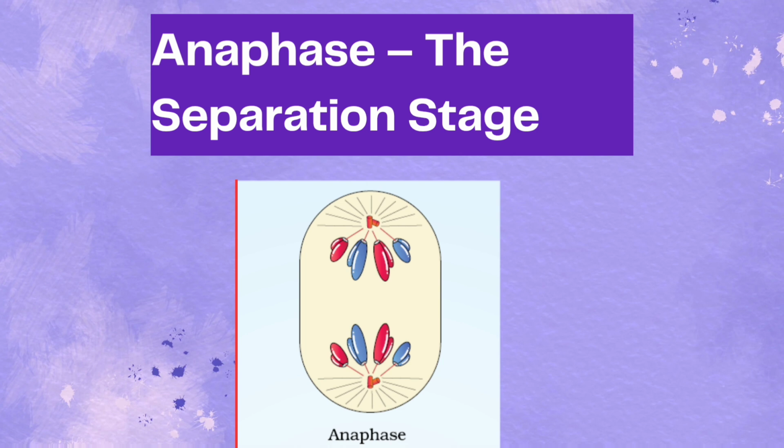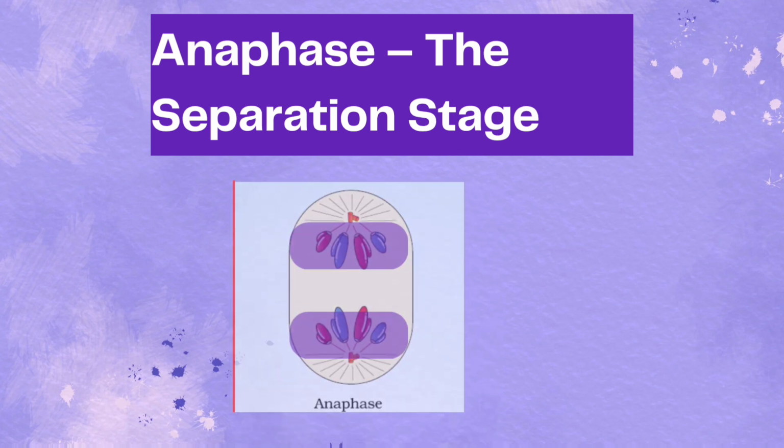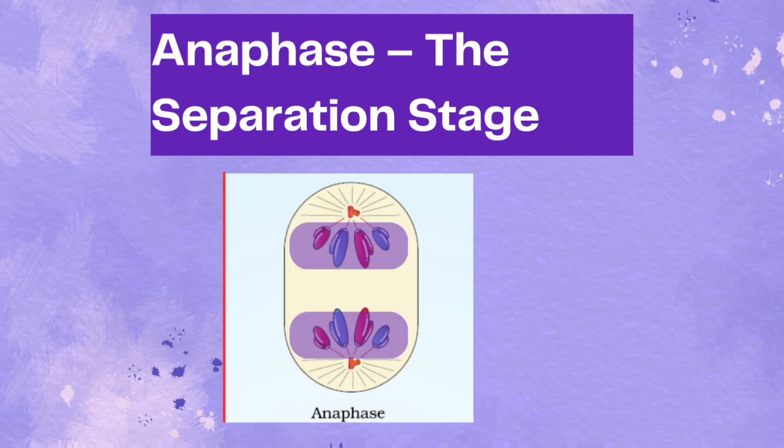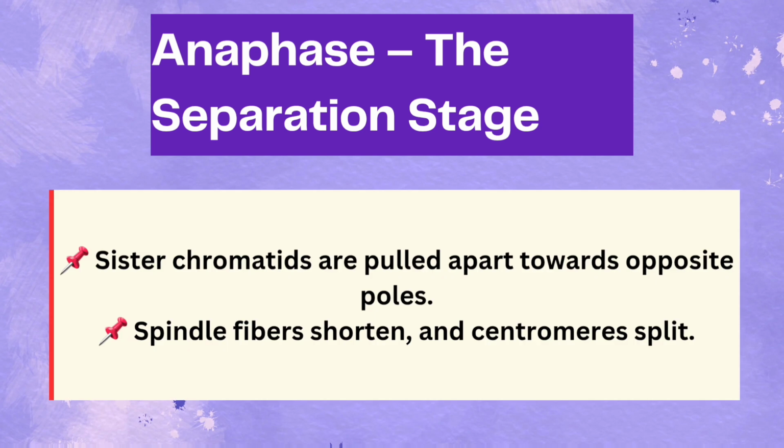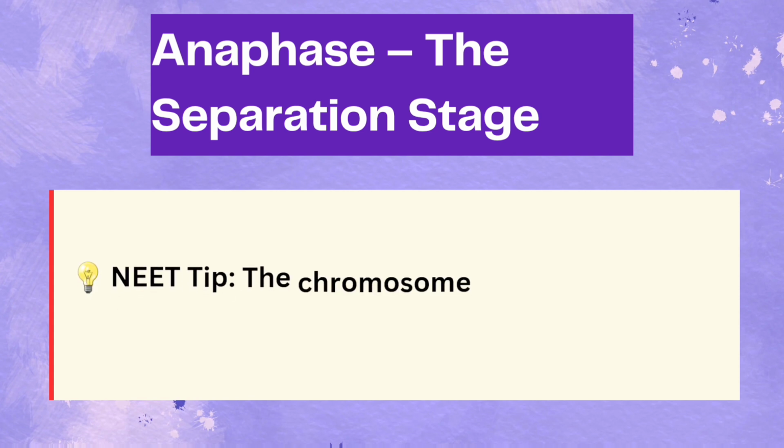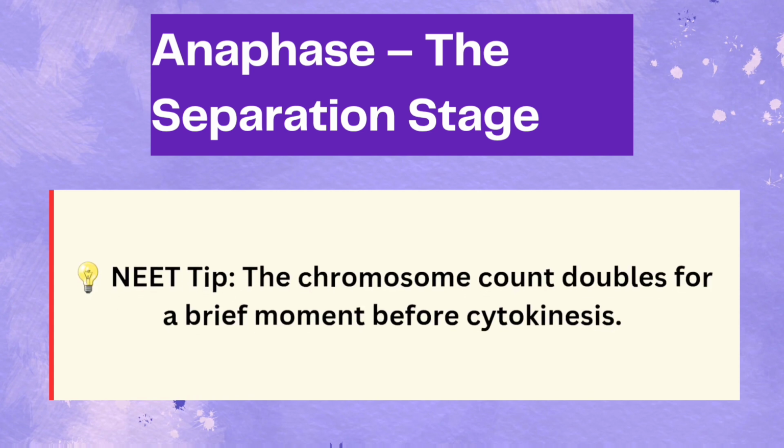3. Anaphase, the separation stage. Spindle fibers pull sister chromatids apart toward opposite poles. The centromeres split, ensuring each new cell will get a complete set of chromosomes. Neat tip, for a brief moment, the chromosome count doubles before cytokinesis occurs.